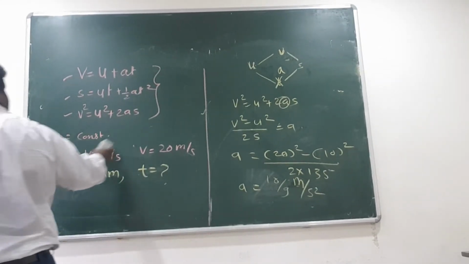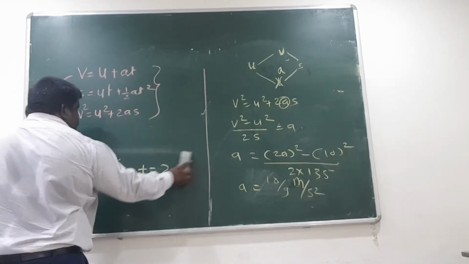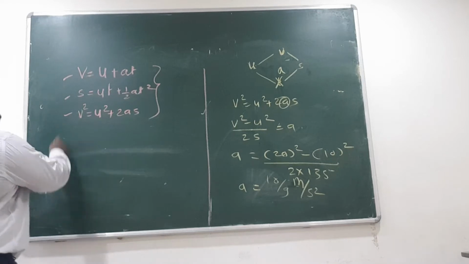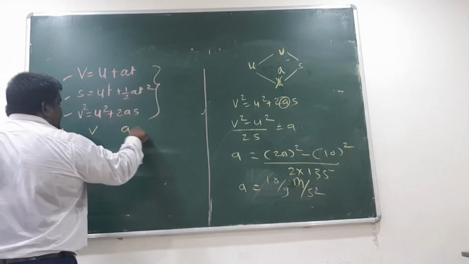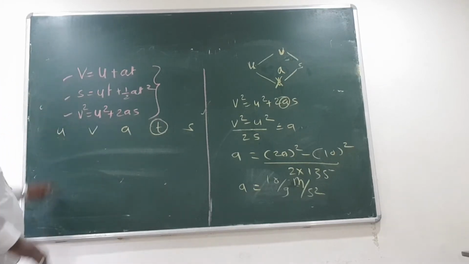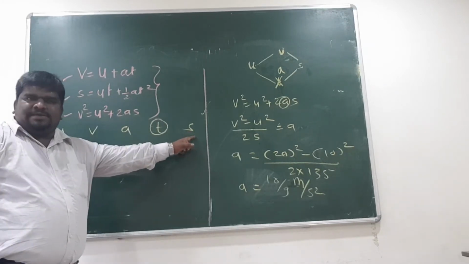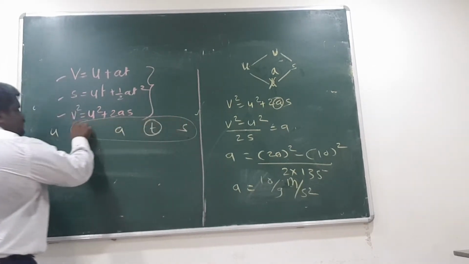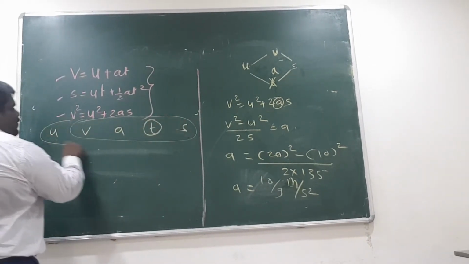So coming back to what they are asking, it is t. Now I know what is u, v, a and s, but I don't know what is t. So either I can go with this group or I can go with that group.